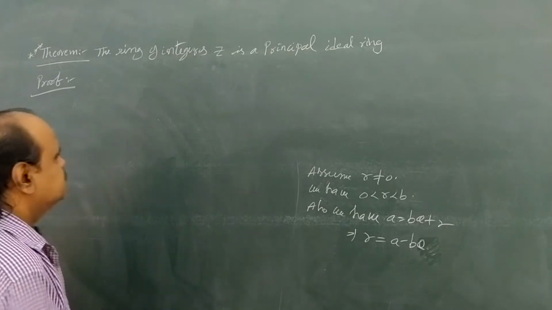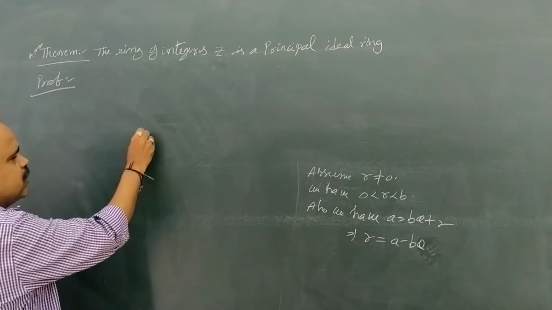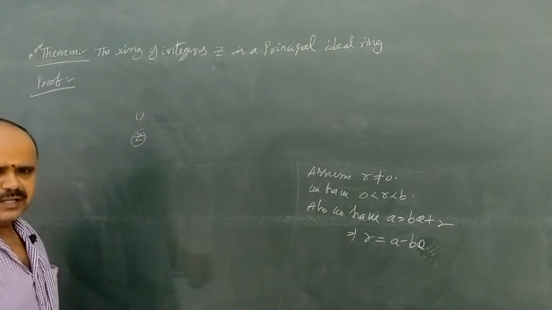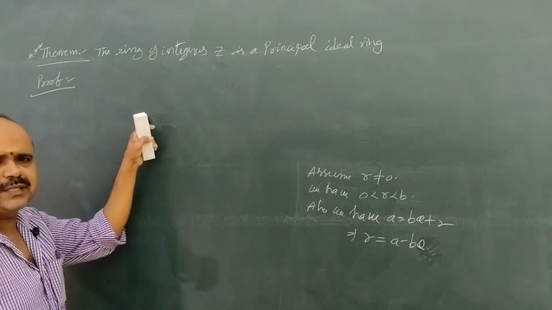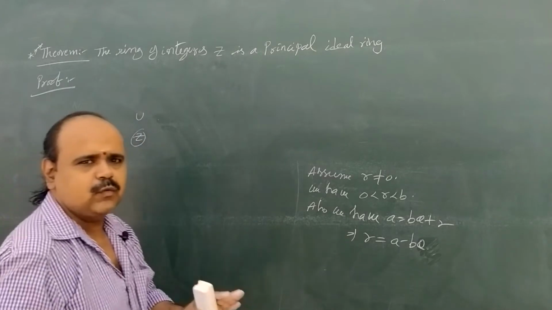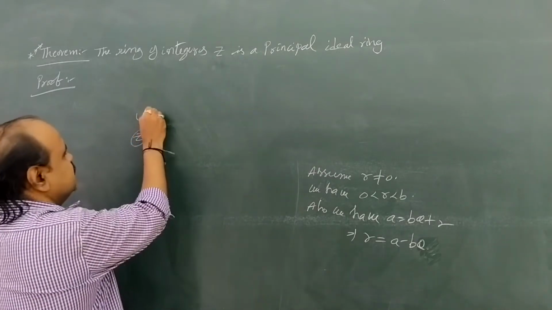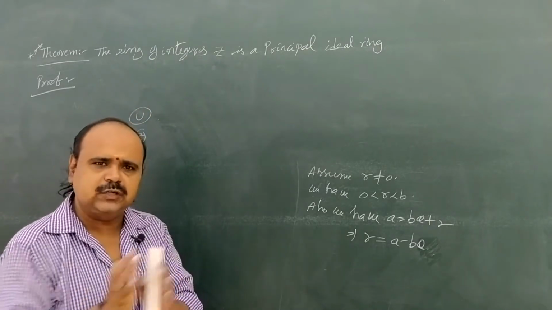In the starting we consider Z, the ring of integers. We are going to prove Z is a principal ideal ring and we are taking U as an ideal. Now to prove Z is a principal ideal ring, we are going to prove U is a principal ideal. For that, U contains both positive and negative integers. U లో మనకి పాజిటివ్ ఇంటూ నెగిటివ్ ఇంటిజర్లు ఉంటాయి.